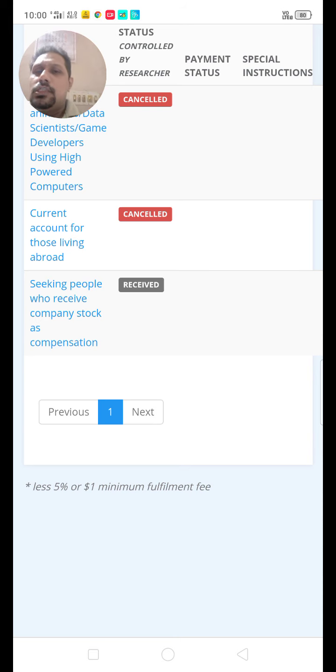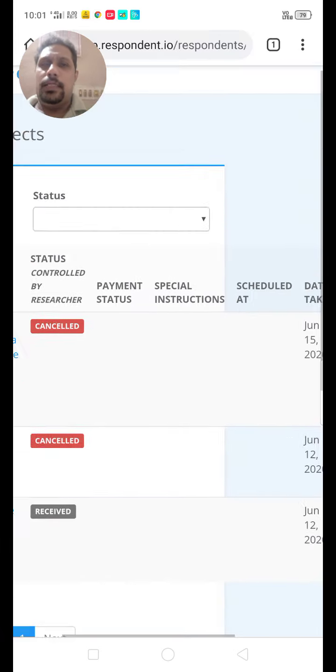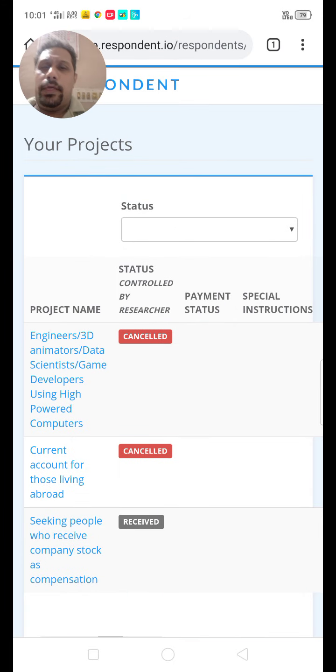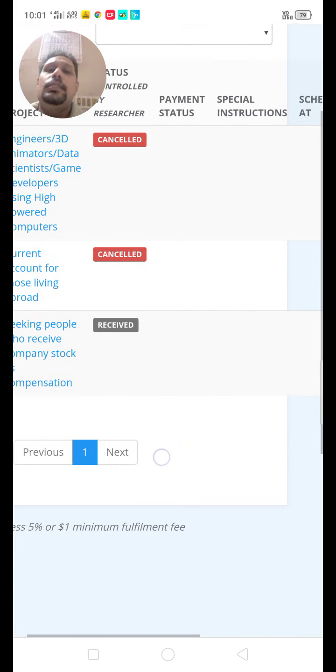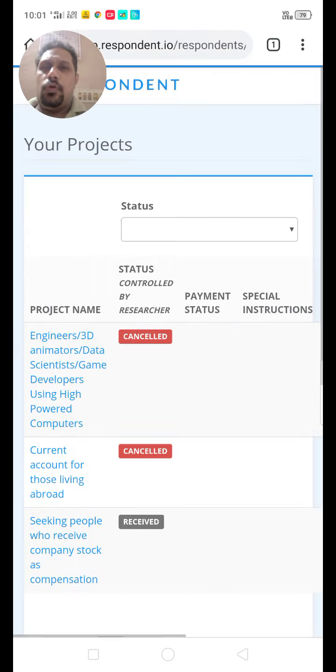So look, seeking people who receive company stock as compensation. So I have already sent a request. It's sent on June 12th, 2020. But the researcher has to respond to that. Then only it will be okay. Then the status will be shown, scheduled at what time and all. It will be shown. That's it about this project.